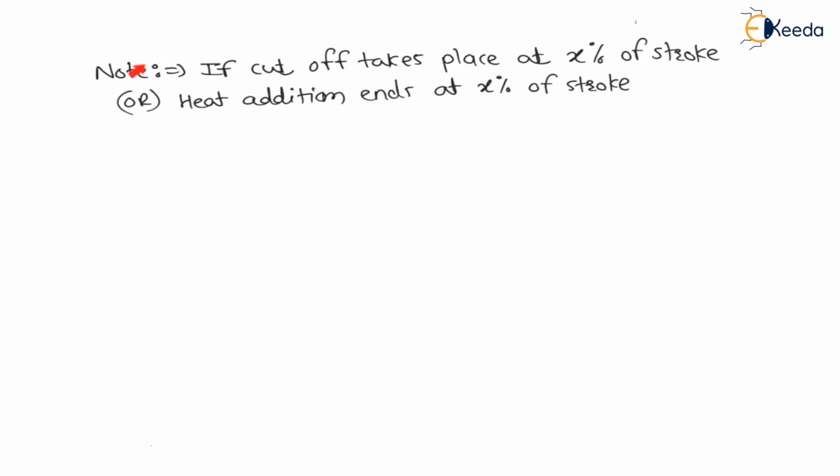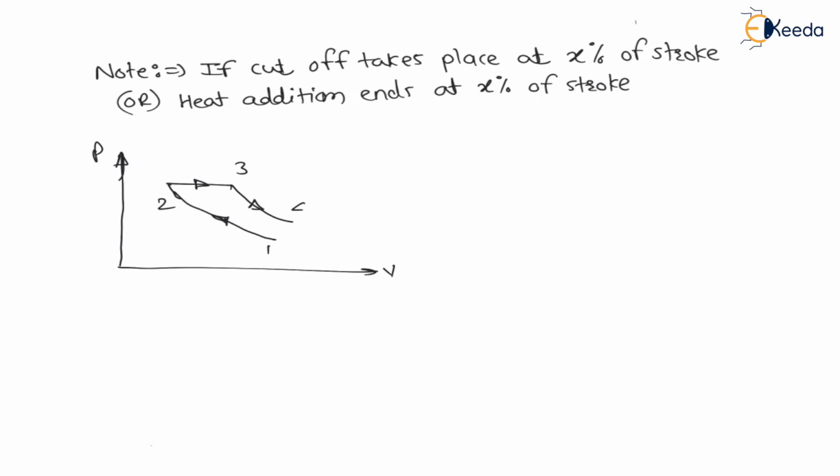Now many times in exams they will mention that cutoff takes place at X% of stroke or heat addition ends at X% of stroke. Now what is the meaning of this? Let us draw the PV diagram, the pressure versus volume diagram for the diesel cycle. Process 1 to 2 is reversible adiabatic compression, then 2 to 3 is constant pressure heat supply, and 3 to 4 is reversible adiabatic expansion, 4 to 1 is constant volume heat rejection. Right, these are the various processes.